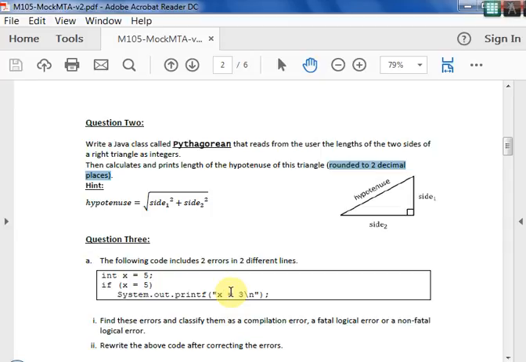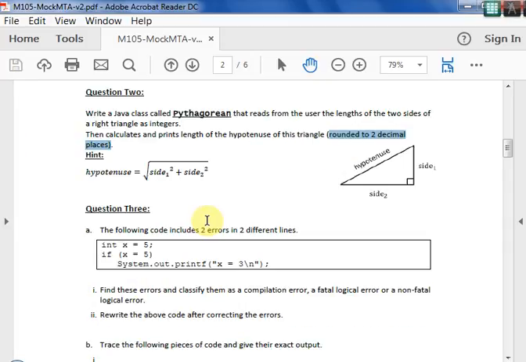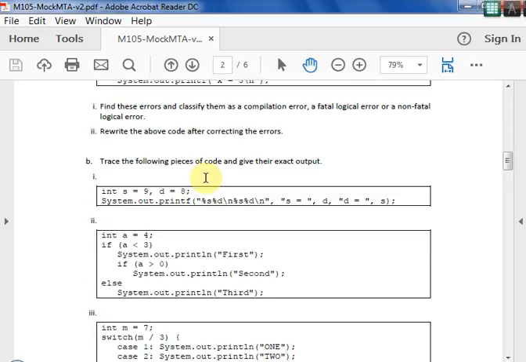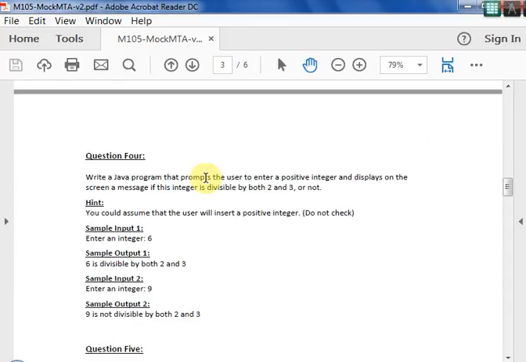This is about question number 2 for you. This kind of program you will get in the question, that is calculating some formula, area of a circle or area of a triangle, rectangle, diameter of a circle, whatever it is, you will get. That is question number 2. Moving to question number